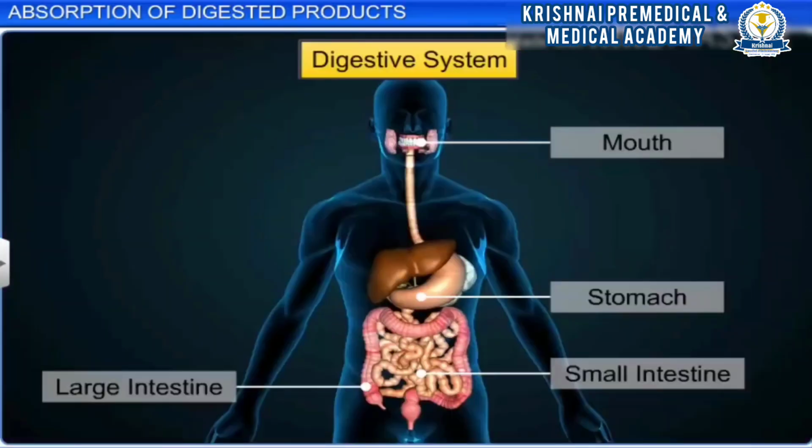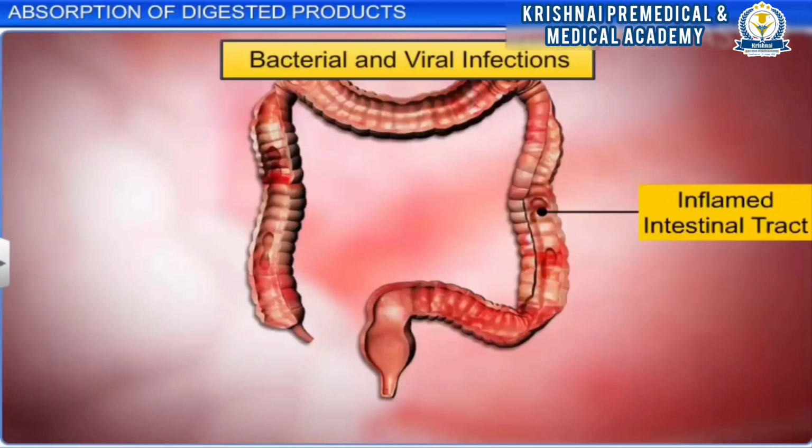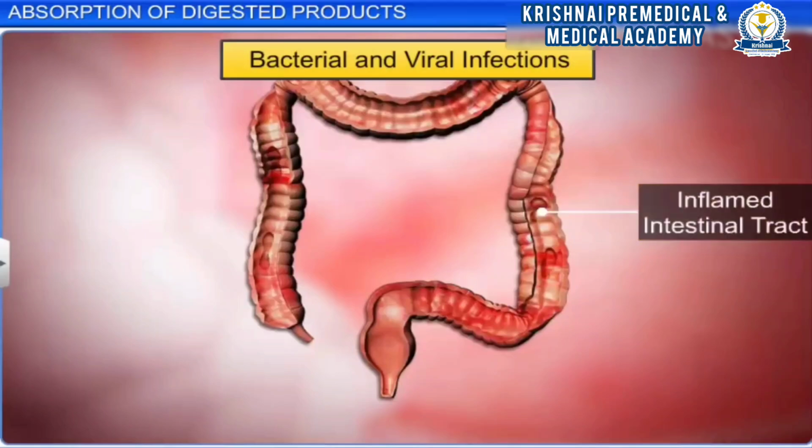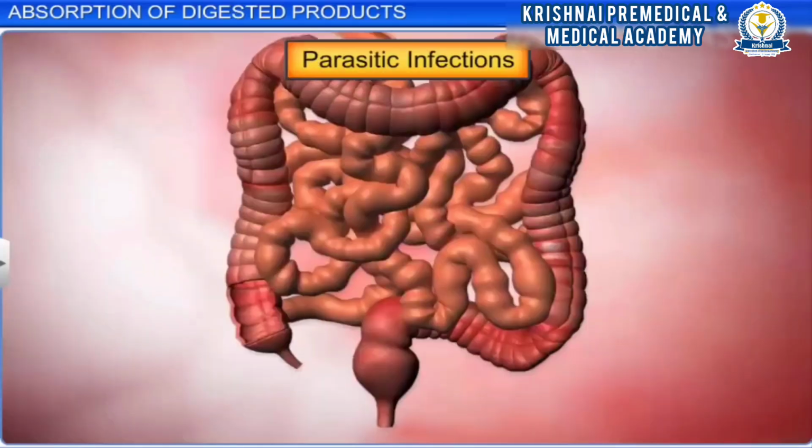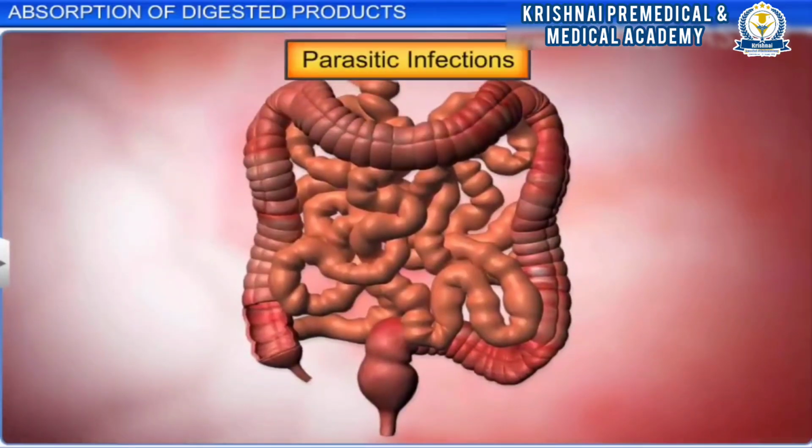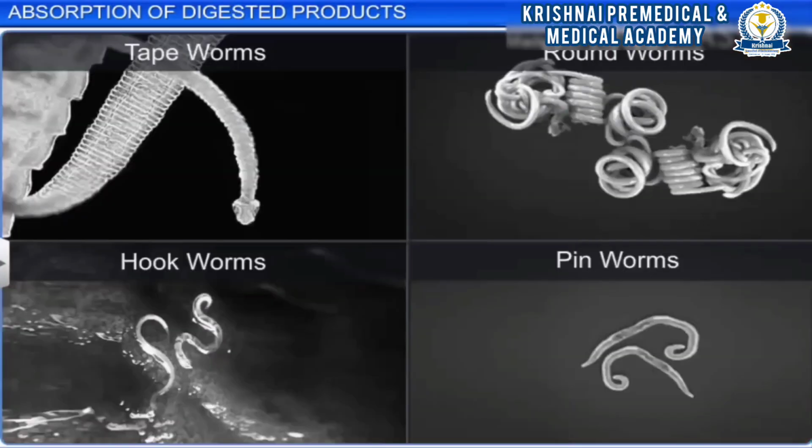If the digestive system does not function as smoothly as it should, it results in different types of disorders. Inflammation of the intestinal tract takes place due to bacterial or viral infection. Parasitic infections are caused by tapeworm, roundworm, hookworm, pinworms and others that usually infect the intestine.